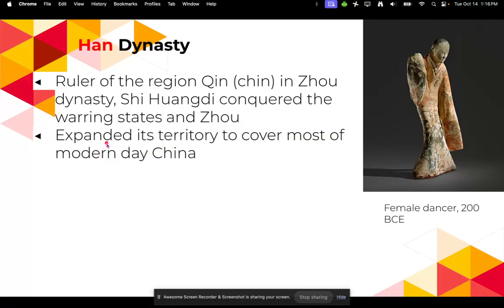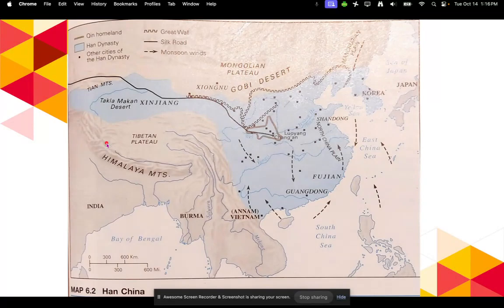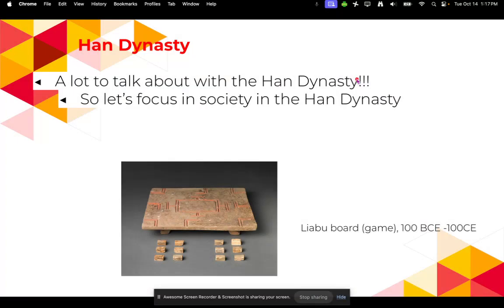He would then go on to expand its territory to cover most of what would be now modern day China. So beforehand, when we talked about the Shang and the Zhou Dynasty, they were kind of in this little triangle area, right in here. Now, with the Han Dynasty, you can see that it is stretching all the way over here, going down more towards the south, and pretty much has all of this land from the Pacific Ocean, even up into what is modern day Korea.